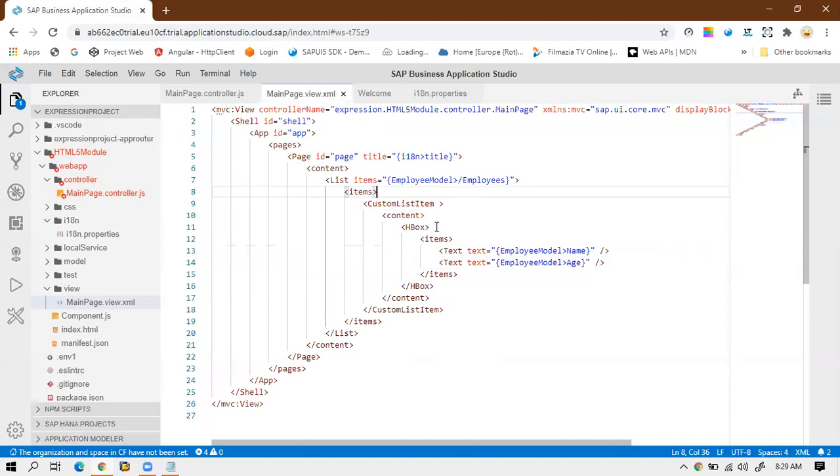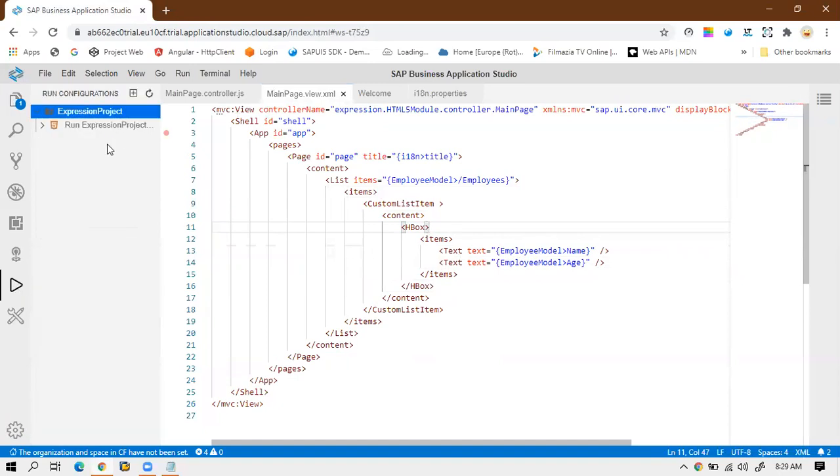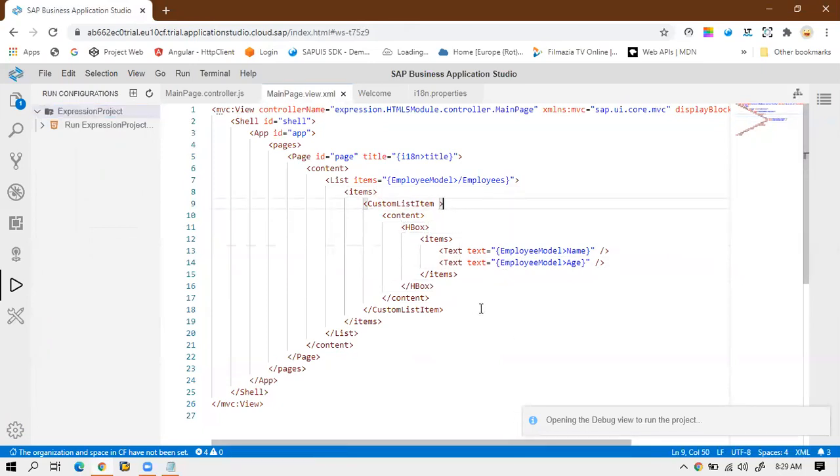So I will run this application once to check. I'll click on this green icon, run module. Let's wait for a few seconds.